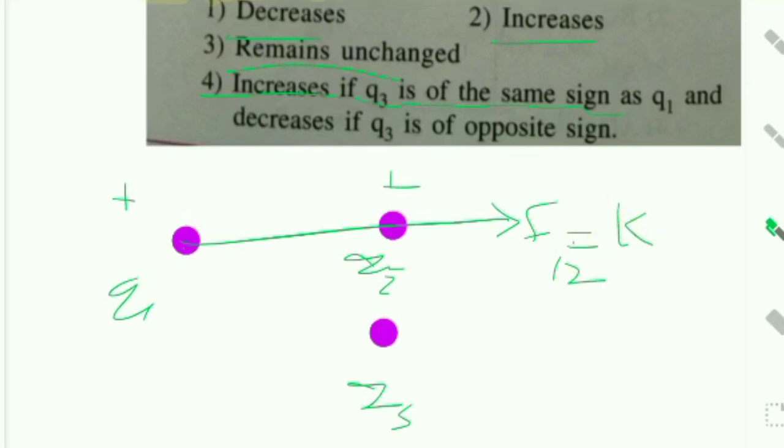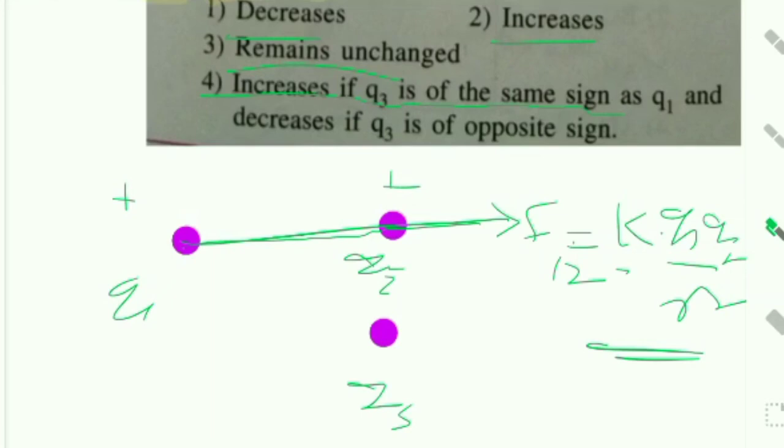Force between Q1 and Q2, F12, is equal to K Q1 Q2 by R square. No change.